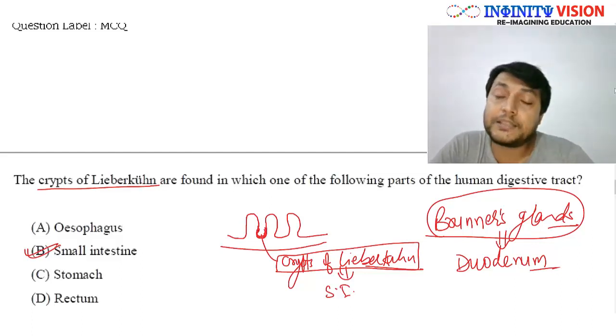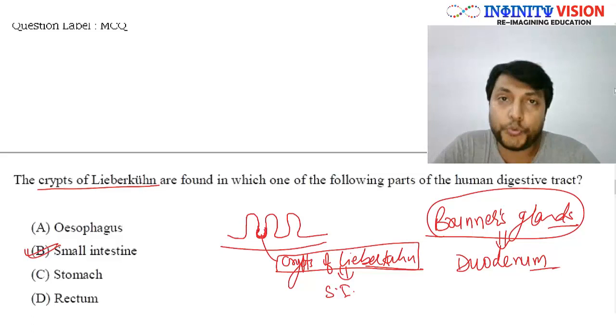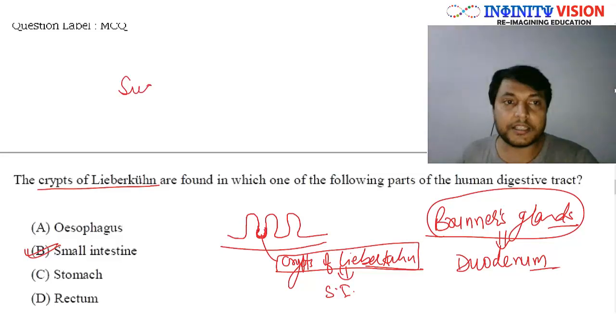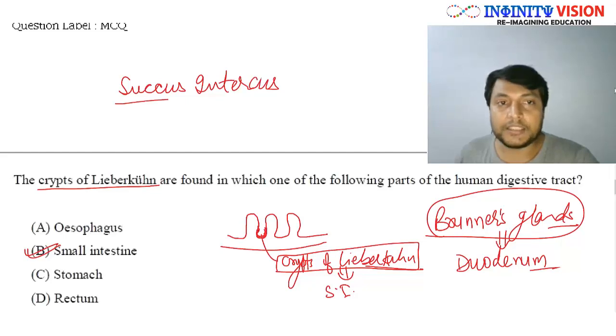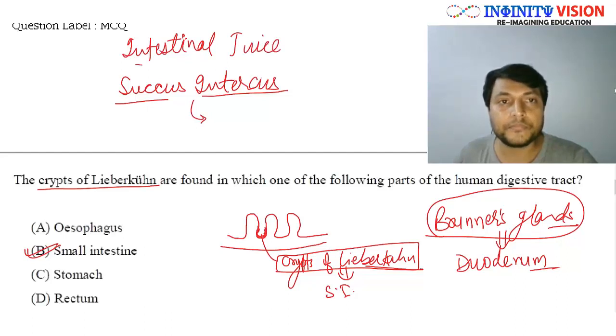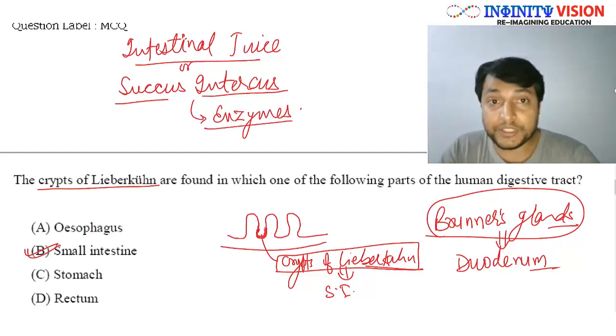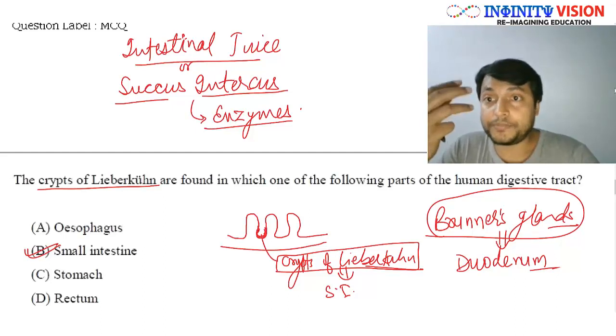And these glands are responsible for the secretion of intestinal juice, and this intestinal juice is also known as succus entericus. Okay, आप लोग इस चीज को याद रखेंगे, succus entericus, and this succus entericus, that is intestinal juice, right? Intestinal juice or succus entericus, it contains a lot of enzymes, such as intestinal amylases for the digestion of carbohydrate.